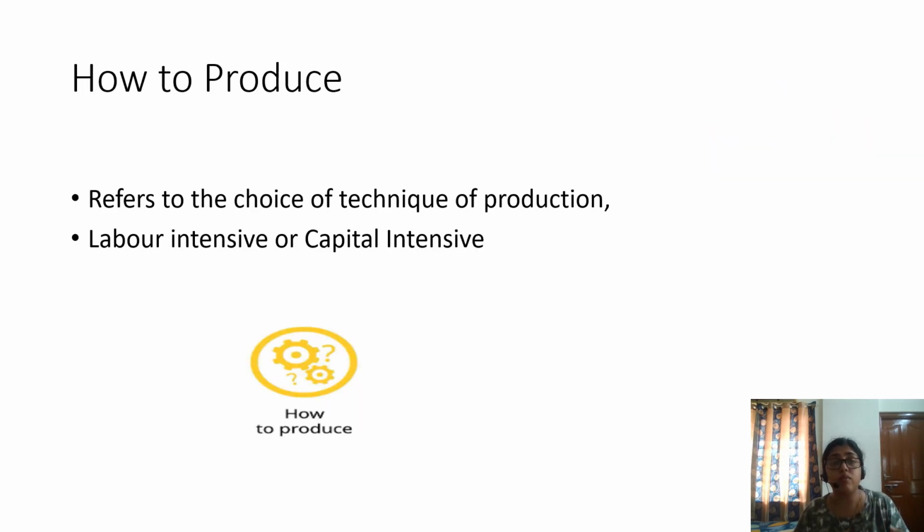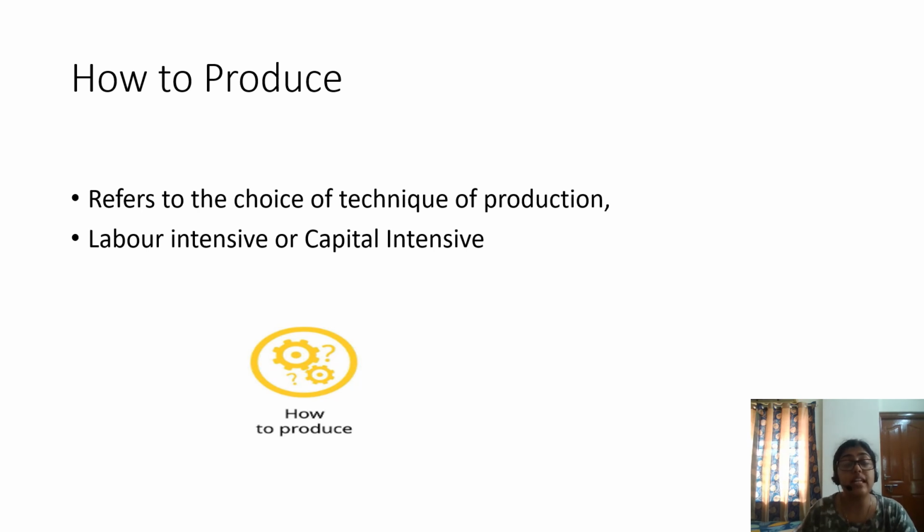The next problem is how to produce. Now we have decided what to produce and in what quantities. Now we have to choose what method is used for production, or the choice of techniques of production. This depends upon the cost effectiveness or efficiency of the method. It may be labor intensive or capital intensive. Some countries are rich in labor, while some have better technology. So labor rich countries use labor intensive technology and capital rich nations use capital intensive technologies.